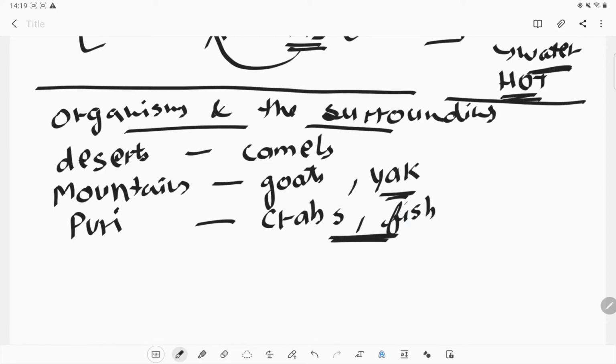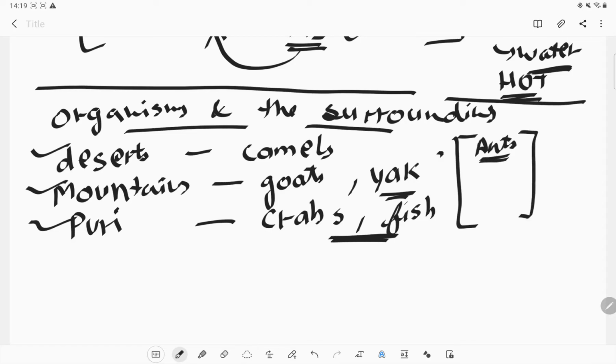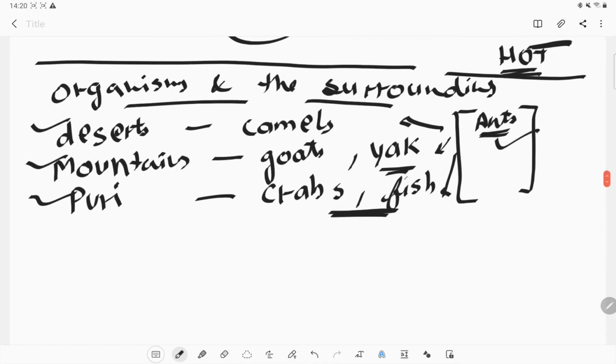So it depends from place to place which kind of animals or plants are surviving in that place. Okay, but one thing is that ants are present everywhere, even in the desert, even in the mountains, even in the sea beach portion. So ants are animals which can live or be present in different locations also.